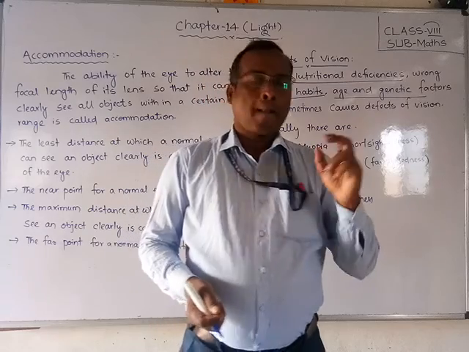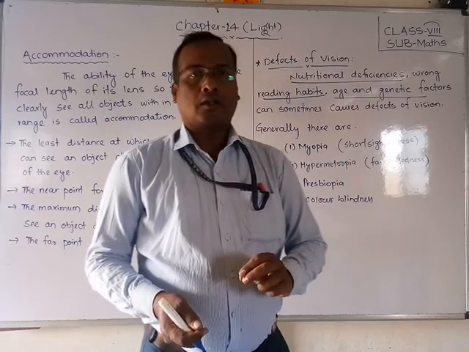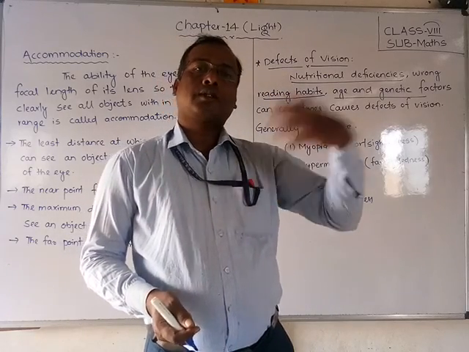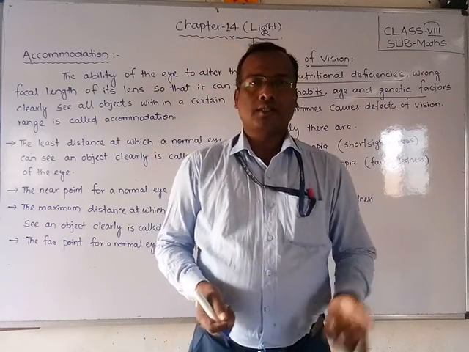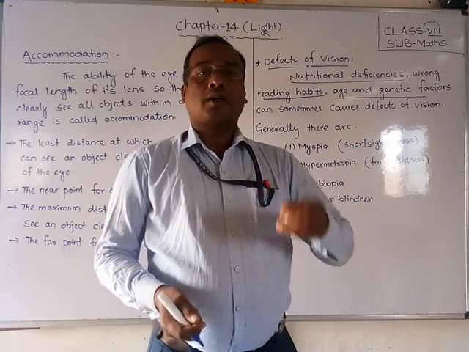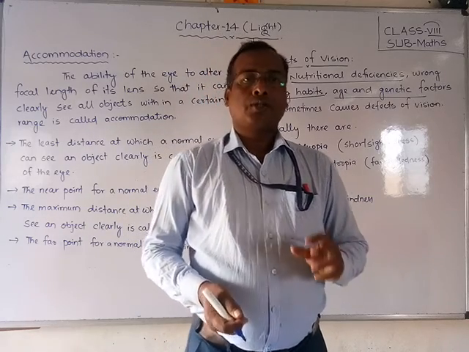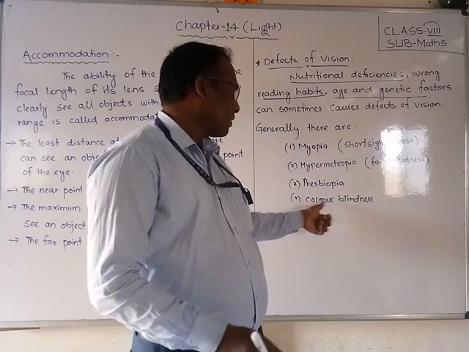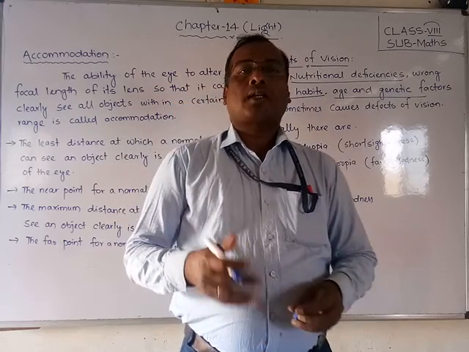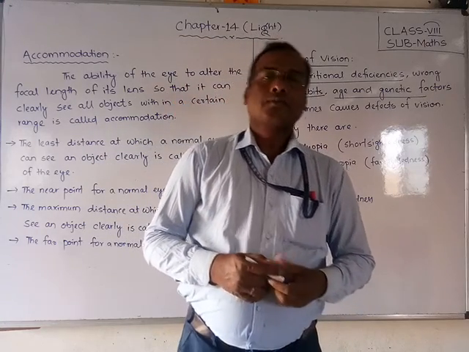One is cone, another one is rod. They send that message by signals. If the cones and rods have some problems, then they face color blindness, which means they cannot detect color.